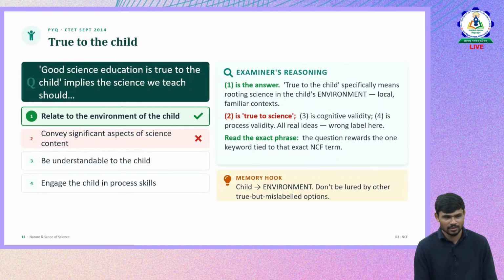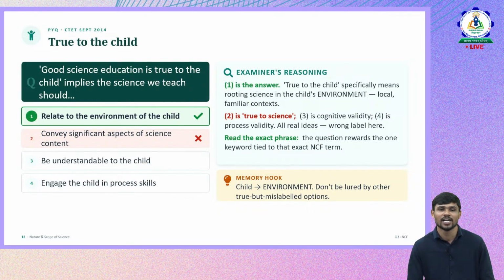Yeah, true to the child. This is from September 2014. Good science education is true to the child implies the science we teach should... Okay, what does this mean? How should science be, when it has to be good, true to the child? Science can be true to the child when it is related to the environment of the child. That is the first option. The second option, convey significant aspects of science content. Then third, be understandable to the child.